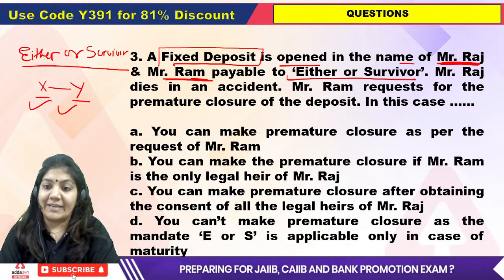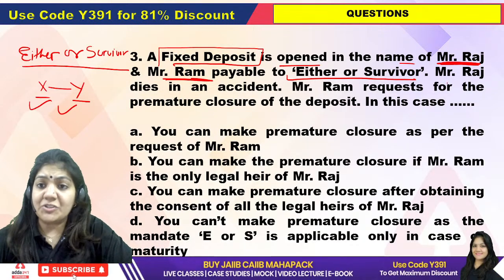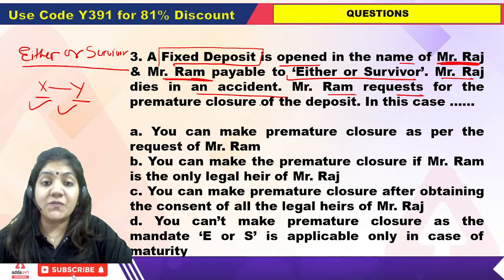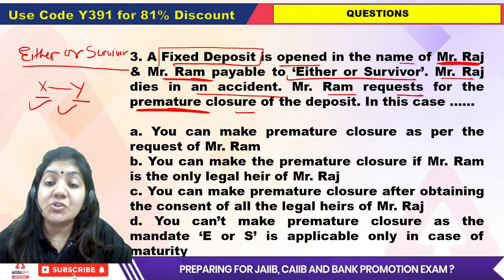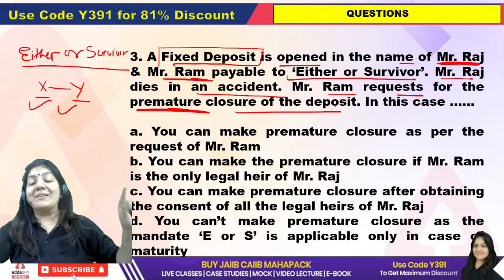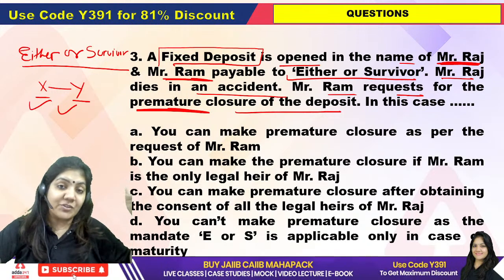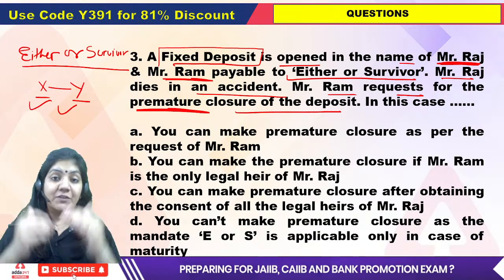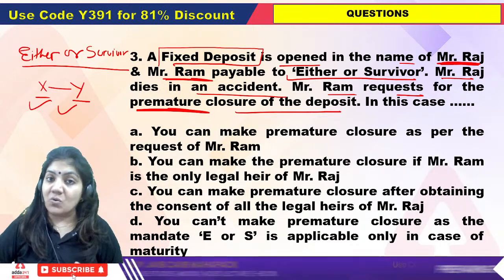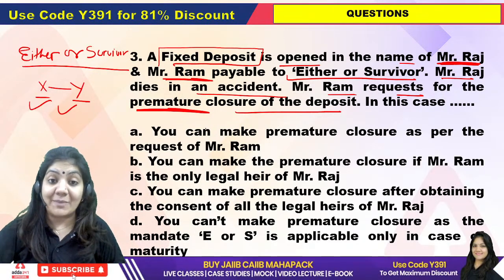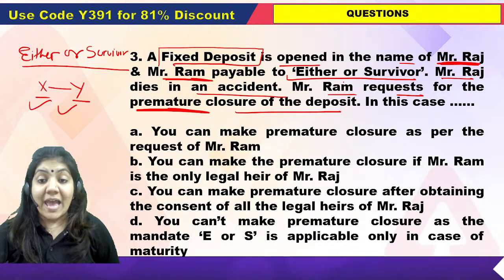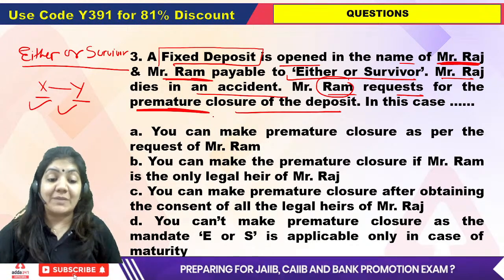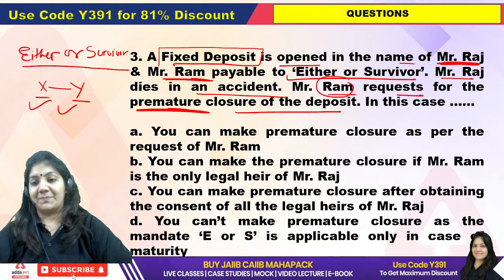Exactly. Now see, Mr. Raj dies in an accident, so Mr. Ram requests for premature closure of the deposit. Now ma'am and sir, you have to remember the diagram which I showed you in the paid batch, the diagram with 10 points and 3 joint account holders' names. Tell me, if one party dies and Mr. Ram wants premature closure of the FD, what will be the exact answer?